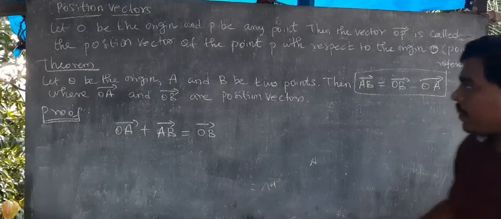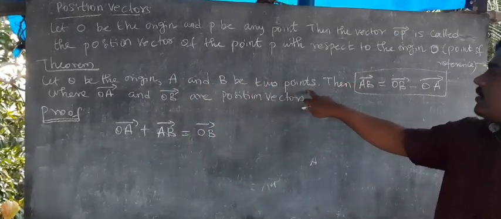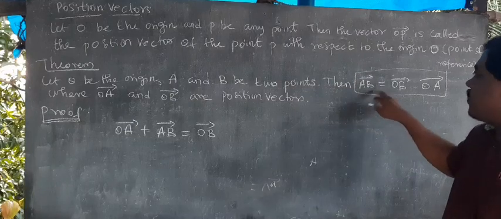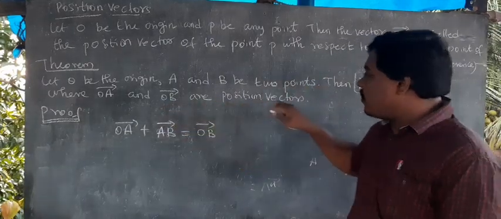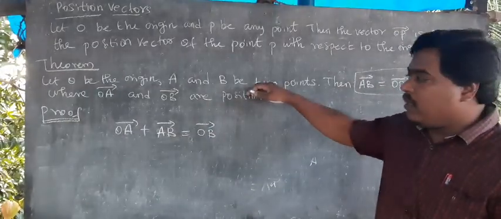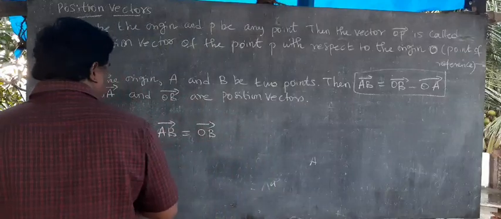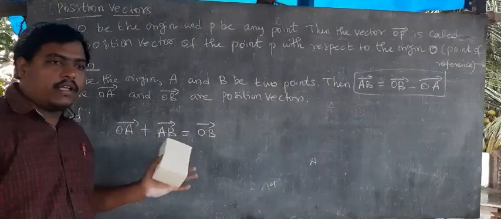Listen. Let O be the origin and A and B be the 2 points. Then AB vector equals OB minus OA, where OA and OB are position vectors. This is one theorem, two more theorem, proof. OA vector plus AB vector equals OB vector. What's our OA, AB?